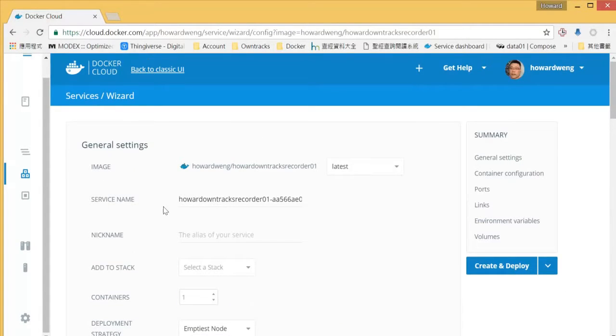Here are a few pieces of information that we need to choose. The service name is long, so I recommend that you choose a shorter name for better recognition. I will use recorder.